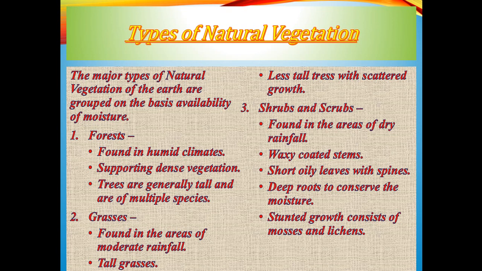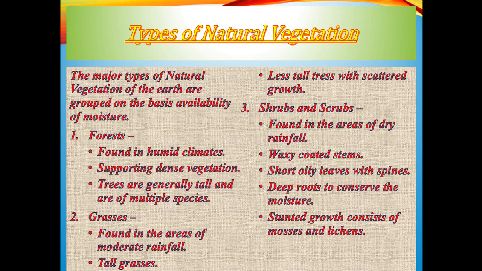To reduce the transpiration as there is less moisture content, and deep roots to conserve the moisture as well as to collect the moisture from the lower horizons of the soil. And if the temperature is too low, over there the growth of the vegetative cover will be stunted. We will get very dwarf characters of the vegetative cover.